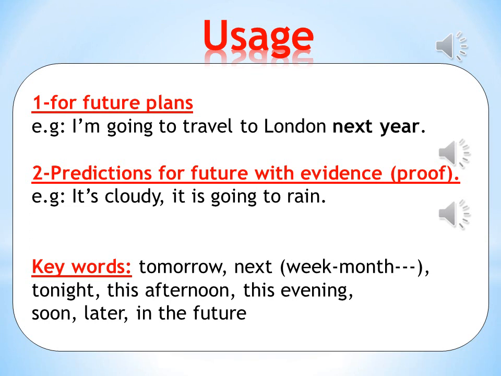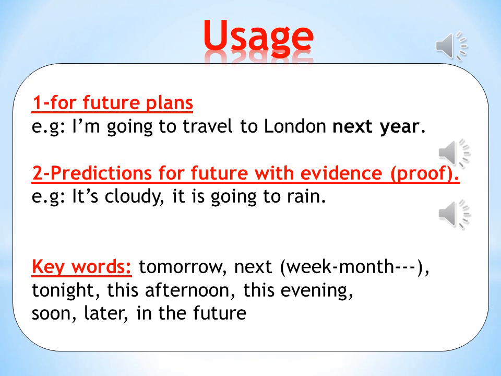Now, let's learn the usage of be going to. 1. We use be going to for future plans. When I plan to do something in the future, I use be going to. For example, I am going to travel to London next year. I plan to travel to London next year.